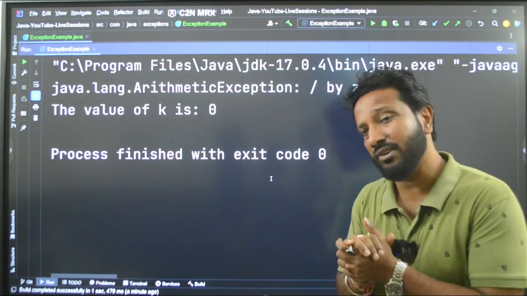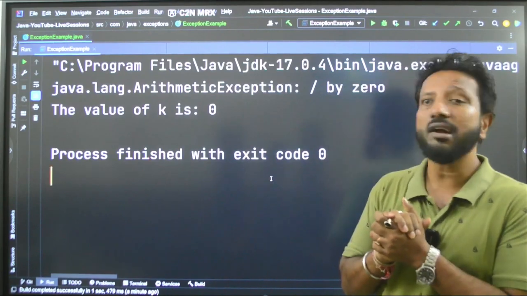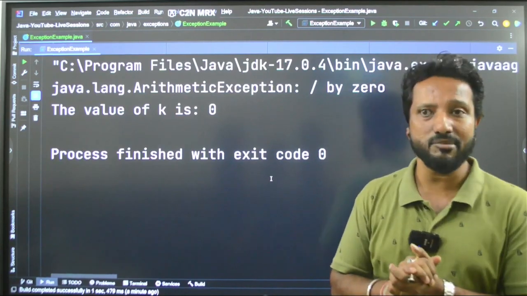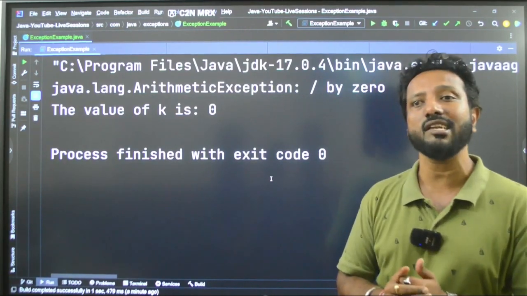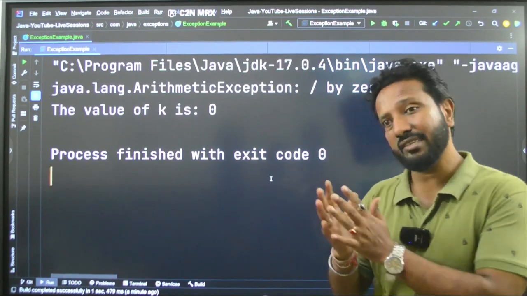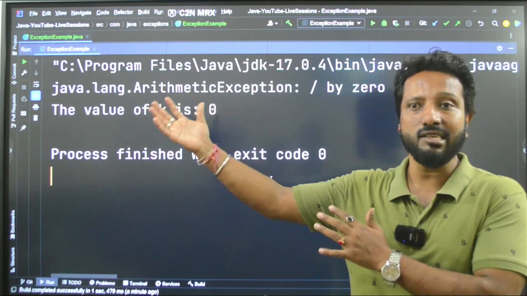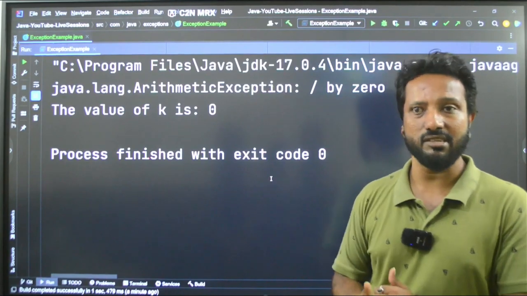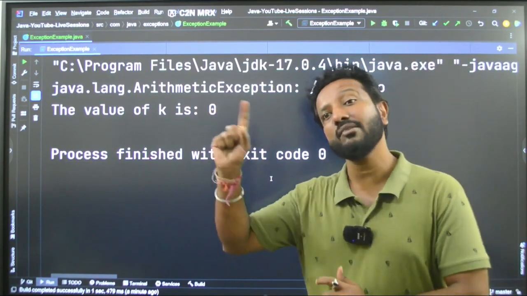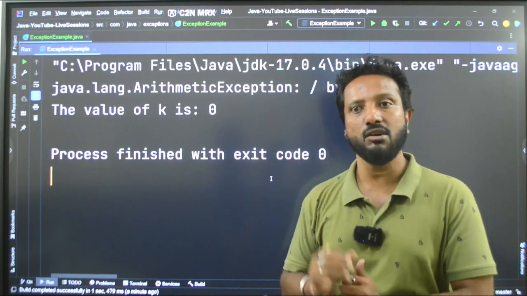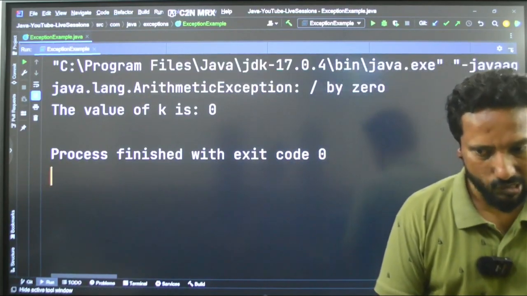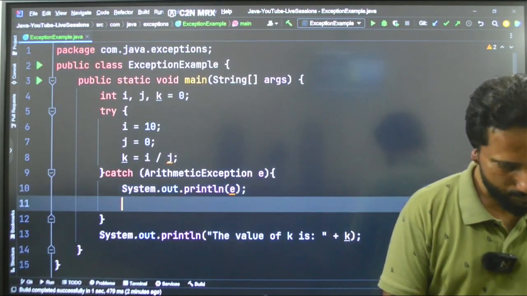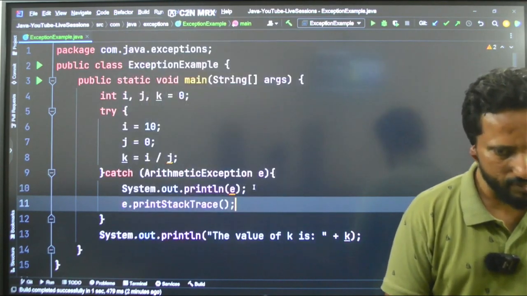Because sometimes what happens, you will not have access to some part of the code. Some classes may be hidden or abstracted from you, but you should still be able to tell the line number, because when you are working as a team, you might have to tell the other team that there is something wrong in this line number, please check the code. How do you get the exact line number of the exception is a very important interview question. How do you do it? You do it by using a command called print stack trace. Okay, please remember e dot print stack trace.